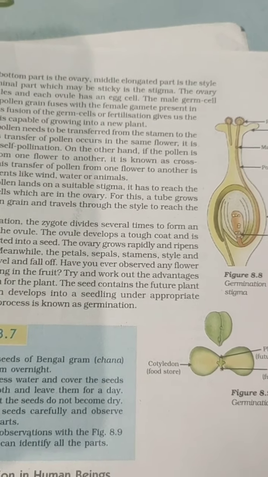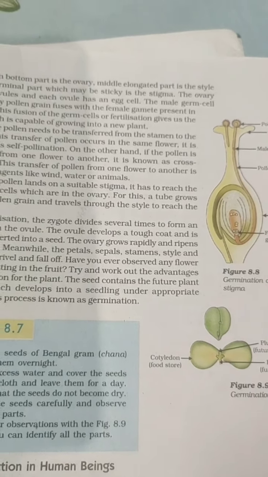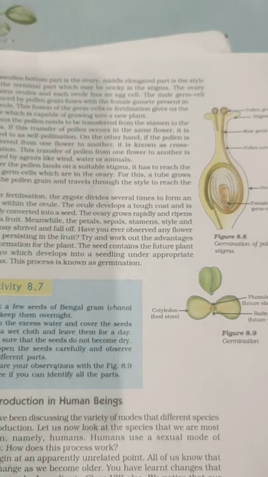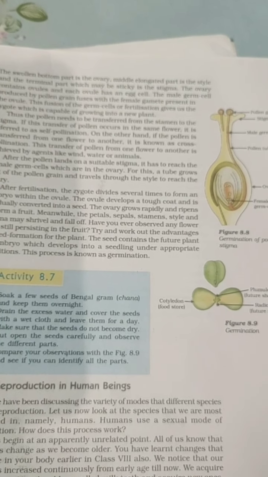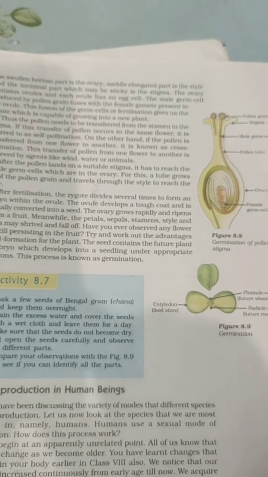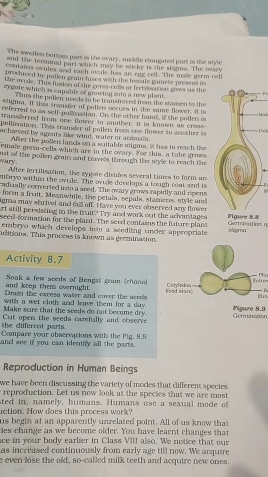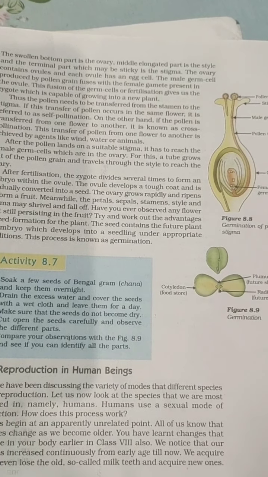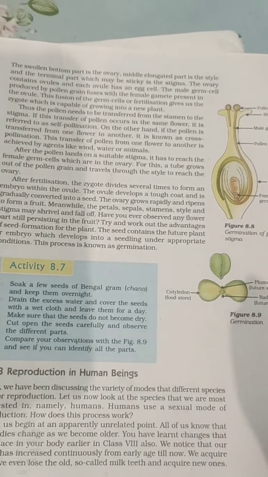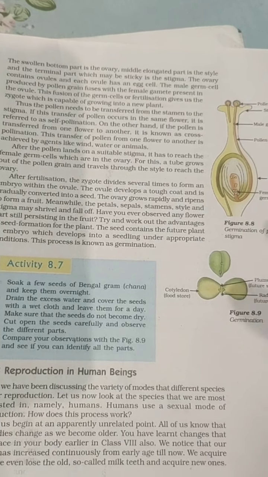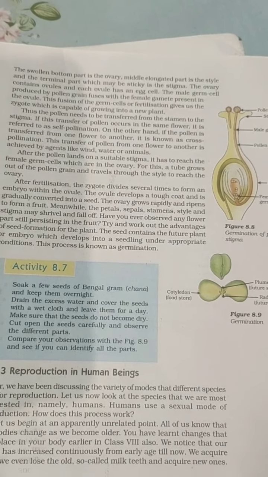When the fusion is done, zygote formation takes place, and the zygote will divide several times to form an embryo. The ovary will develop into a fruit, and during that time all the sepals, all the petals, and the stamen and style will fall away, and the fruit will start growing, rapidly ripening and increasing in size.